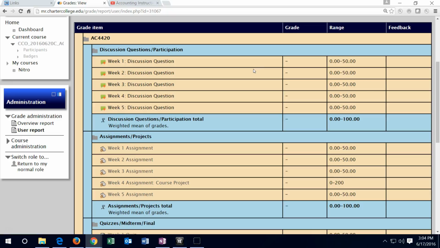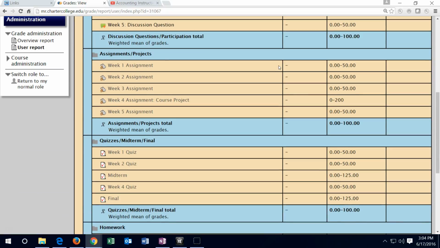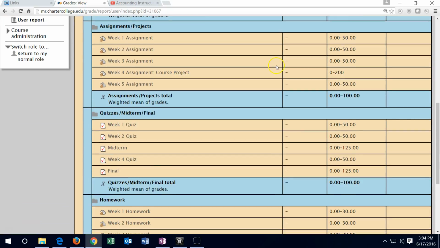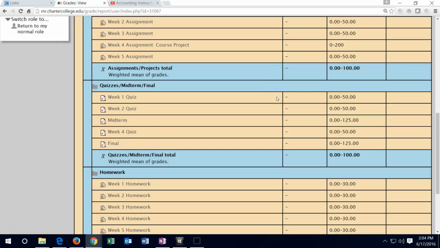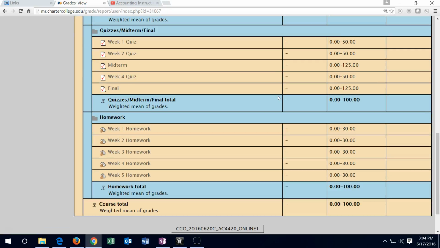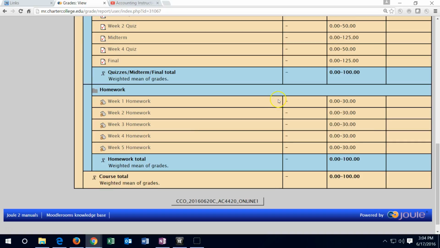You've been working through the assignments and you know what's been done for week 1. Then you're going to go in here as of Tuesday after the close of the week and see that this dash, for example, for the discussion should turn from a dash to hopefully 100%, because everybody's shooting for 100%. Assignment, same thing, week 1 assignment here. Quizzes should populate automatically due to the fact that it's in Moodle Rooms directly. And the homework here as well should populate for whatever has been gotten on the homework, and of course feedback will be given.